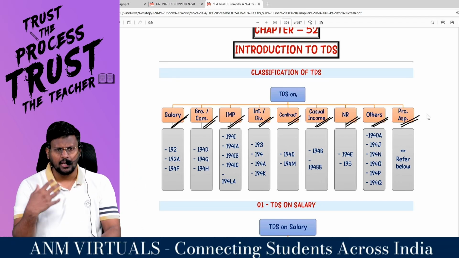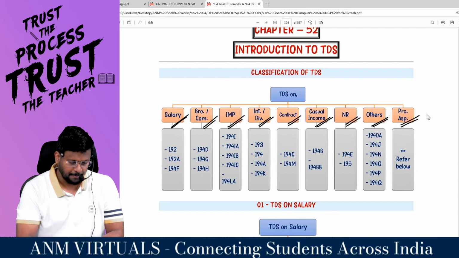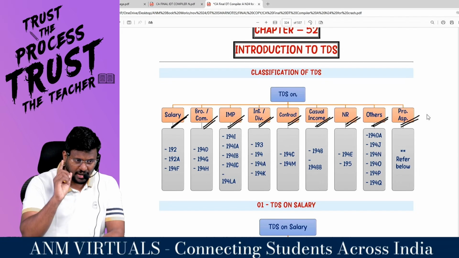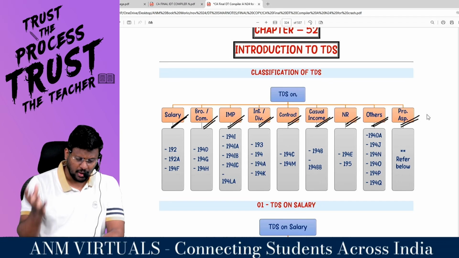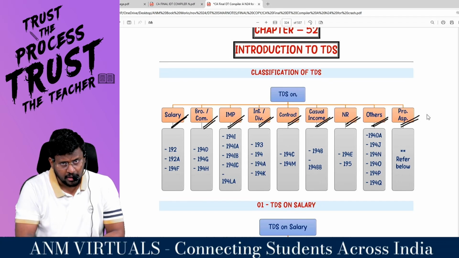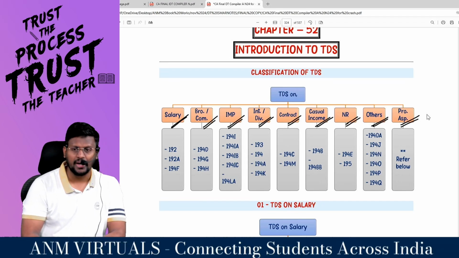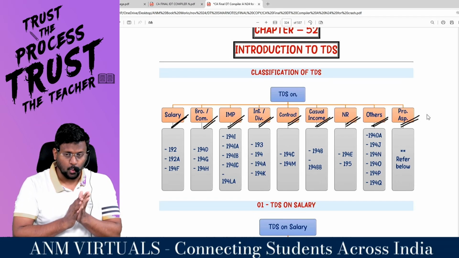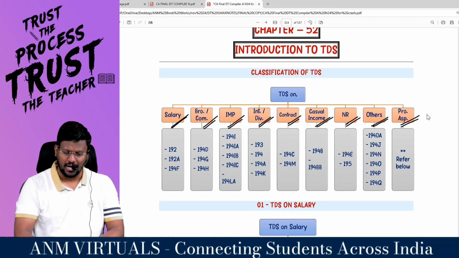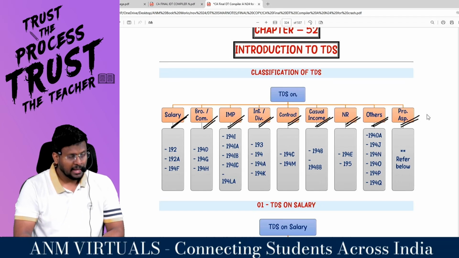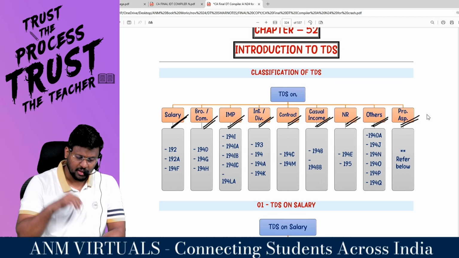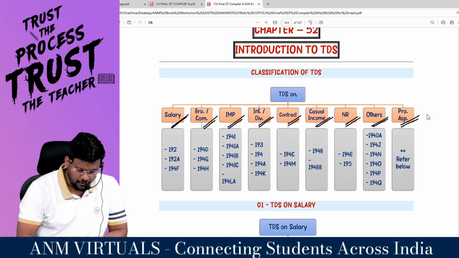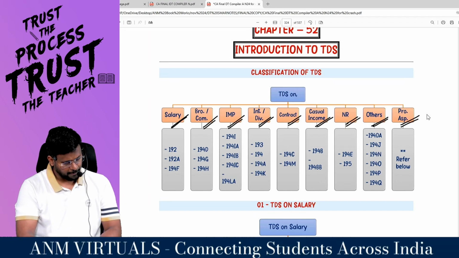TDS on immovable property, 5 sections are there: 194I, 194IA, 194IB, 194IC, 194LA. TDS on interest or dividend: 193, 194, 194A, 194K.